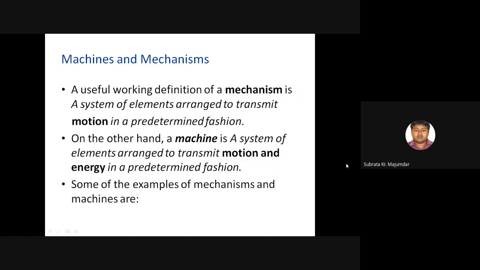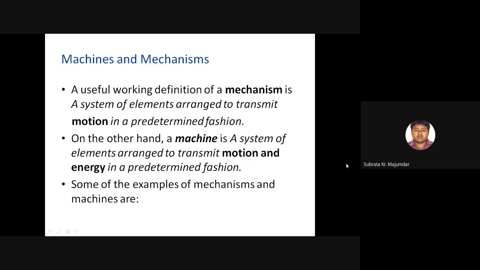transmit motion in a predetermined fashion. Why is it predetermined? Whenever we design a mechanism or prepare a mechanism, we can calculate everything. How much power can be transmitted by this mechanism? How much vibration can be generated? Should it be prevented by the mechanism, or by the machine with the help of another mechanism or not? So there are several computational steps introduced into the mechanism. Then we can generate a mechanism.